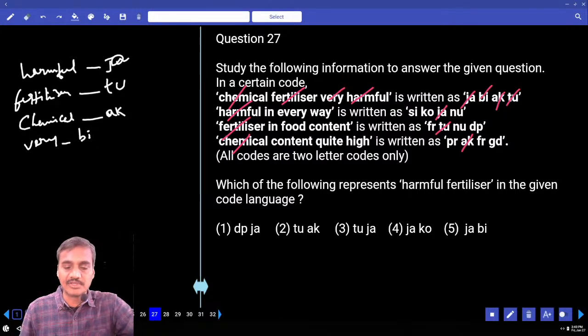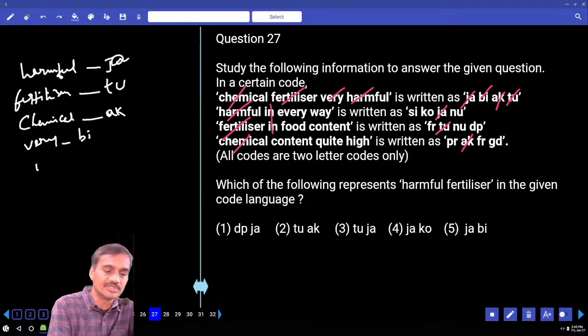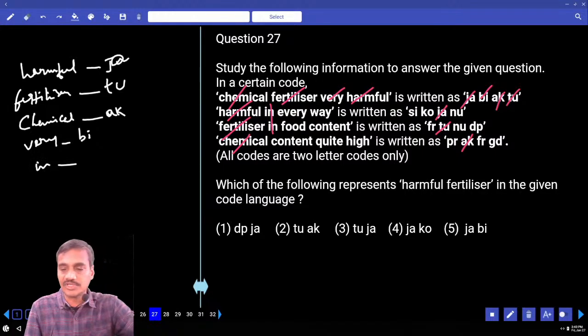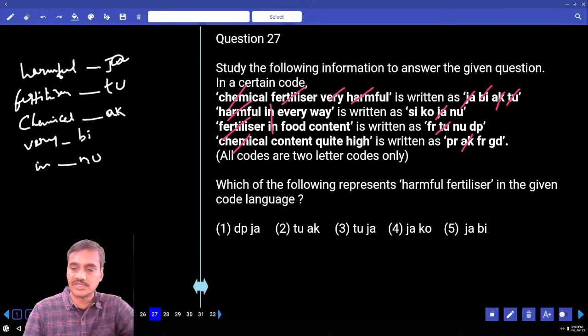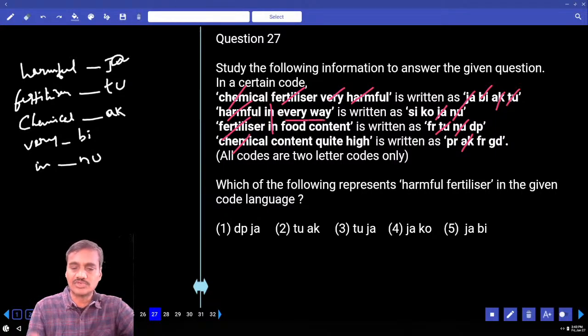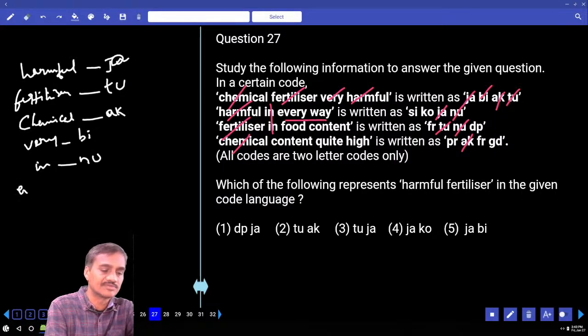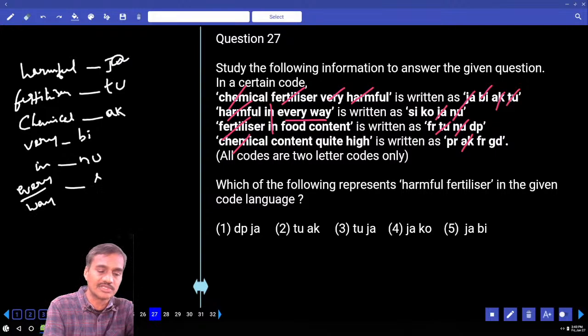Then if you compare 2 and 3, in every way, in is the word that is common between the second and the third, and the code that is common is NU. The code for in is NU. Then if you compare 2 and 4, every way, these two words were not repeated anywhere else. Hence the codes for these two cannot be identified, and they are SI or KO in any order.